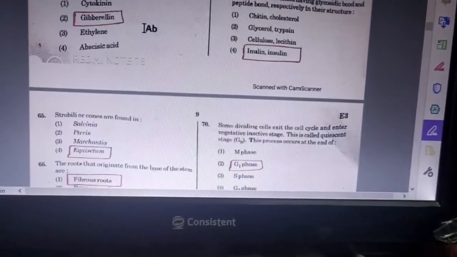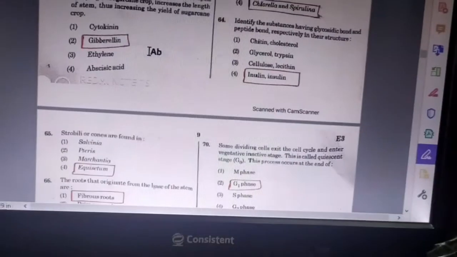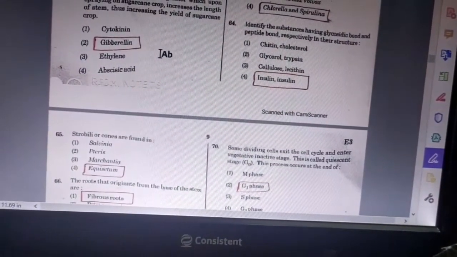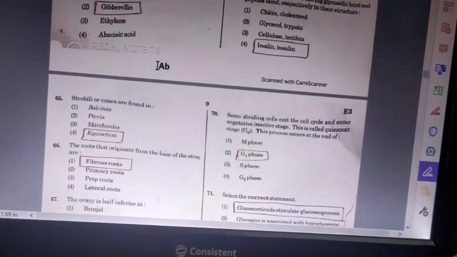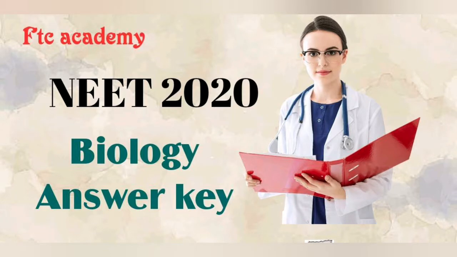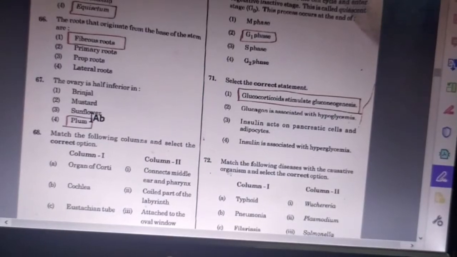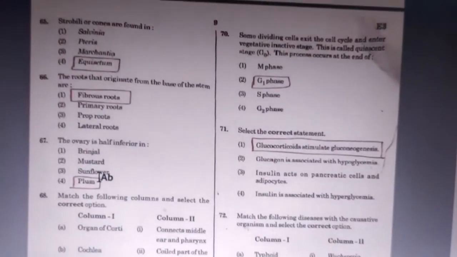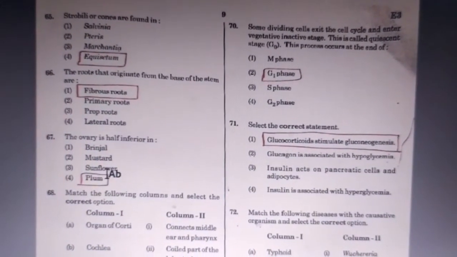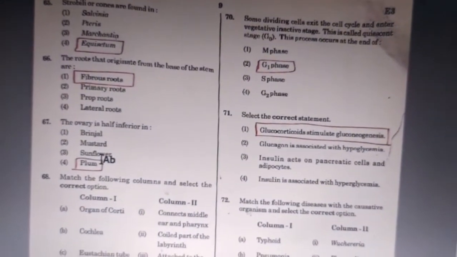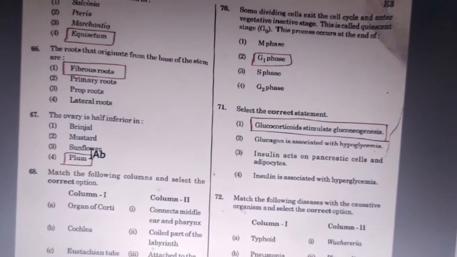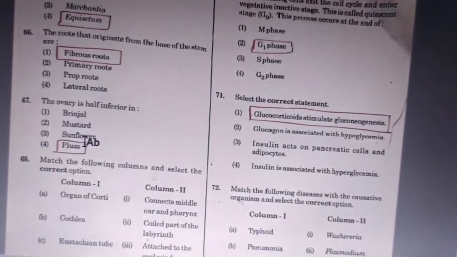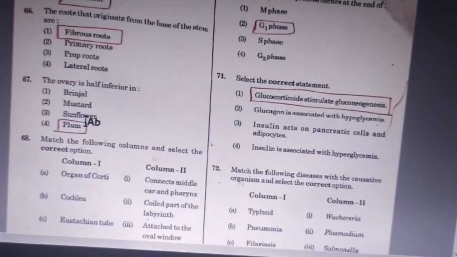Next question, strobili or cones are found in equisetum. Next question is, the roots that originate from the base of the stem are fibrous roots. The ovary is half inferior in? Answer is plum. And next one is match the following.